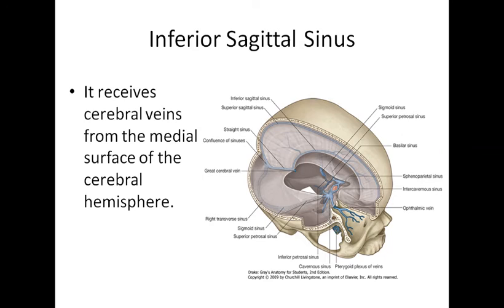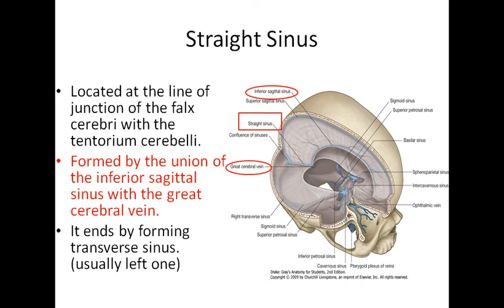Now which cerebral veins are those? In the superior sagittal sinus, the superior cerebral veins were draining, right? The inferior sagittal sinus will receive the cerebral veins draining the medial surface of the cerebral hemispheres, right? Now coming to the straight sinus, it is located at the line of junction of falx cerebri.